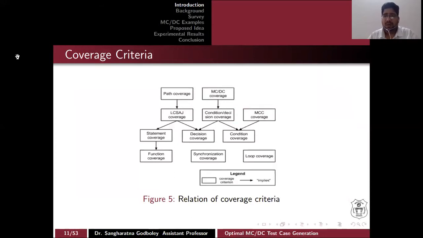Now we have several coverage criteria like path coverage, MCDC coverage, MCC coverage, statement coverage, dynamic coverage, and condition coverage. When we are talking about testing code coverage of source code, then we are talking about MCDC coverage and MCC coverage. But when we talk about low level language in terms of execution tree, then we have